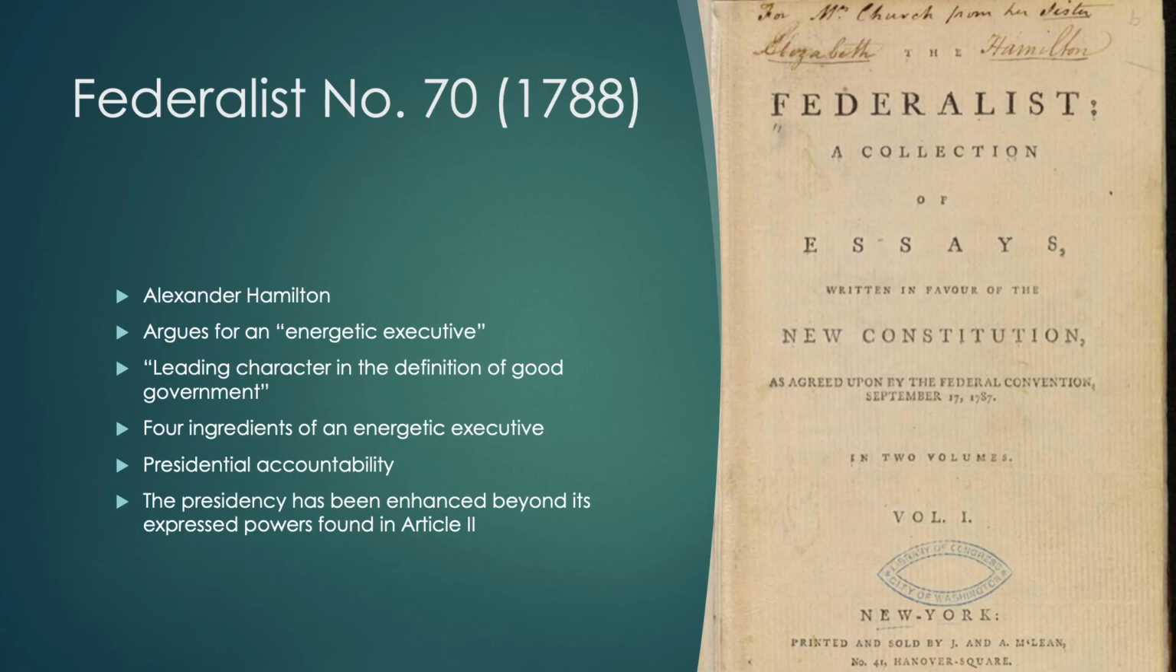Federalist number 70, now we get into Hamilton. He was going to write this one in 1788. He is going to talk about the executive branch, the one that perhaps Hamilton really thought most highly of. He is going to talk about the need for what he calls an energetic executive, that is the leading character in the definition of good government. Now, he's not talking about a king. Absolutely not. But what he is talking about is a single